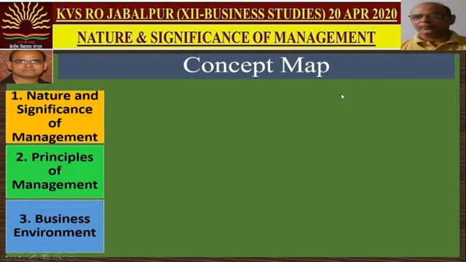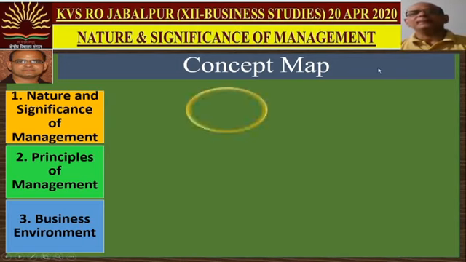Our third unit will be about business environment: in what kind of surroundings a business management has to survive, what impacts it gets from the environment and what impacts it leaves on the environment. In these three units, we will be discussing what management is, but in the coming 5 units, it will be the process of management. So the very first step, or we can say the fourth chapter, will be planning.